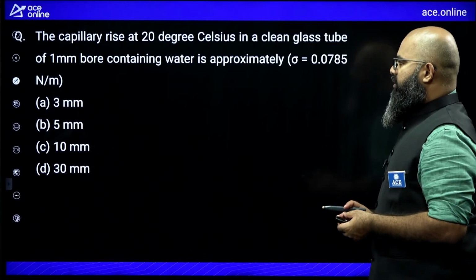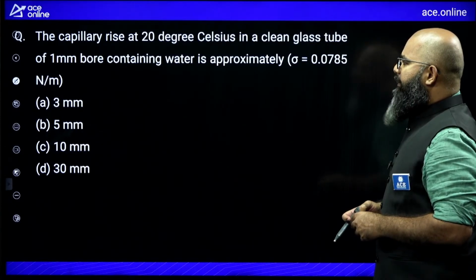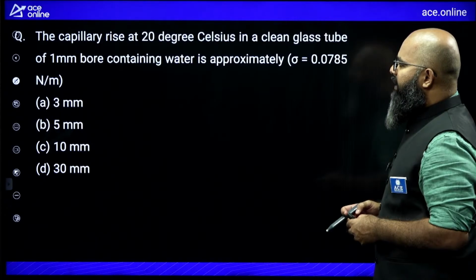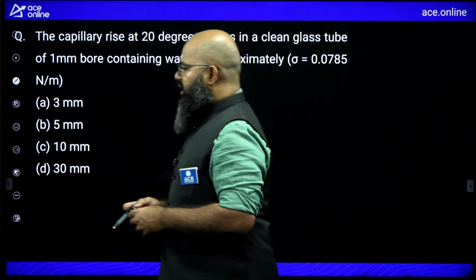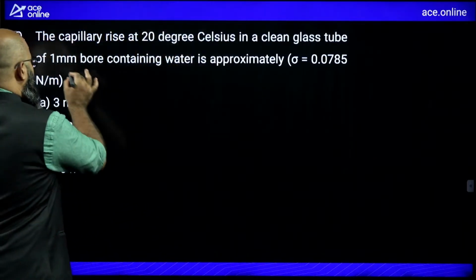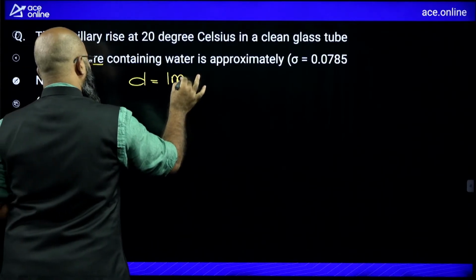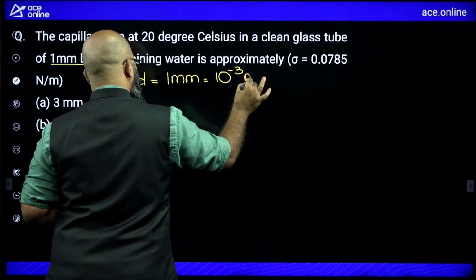Look at this question now. This is a very simple numerical you are having. The question is saying the capillary rise at 20 degrees centigrade in a clean glass tube of 1 mm bore containing water is approximately equal to how much? Now 1 mm bore over here means what? It means the diameter is equal to 1 mm. That is equal to 10 power minus 3 meter.